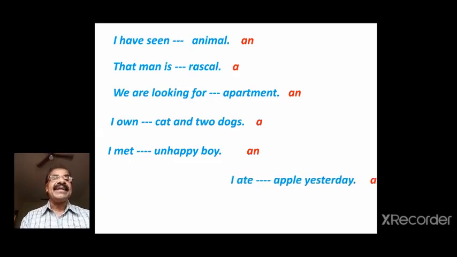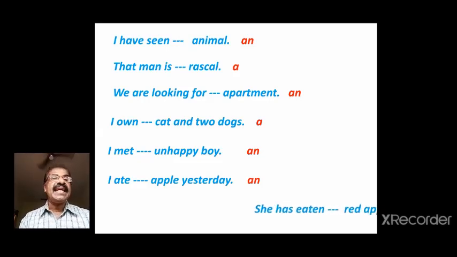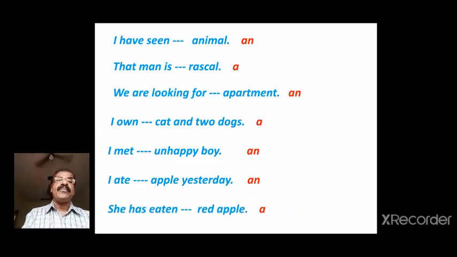I ate dash apple. Say the word apple. It begins with the sound a. A is a vowel, so an apple. I ate an apple yesterday. She has eaten dash red apple. We are talking about the same apple, but then since the blank is followed by the word red, the article should agree with this adjective. How do you pronounce red? What sound do you hear to begin with? Ra. Ra is a consonant, so she has eaten a red apple.